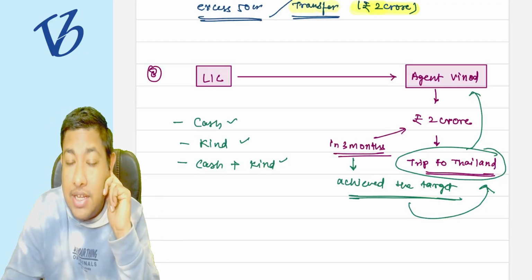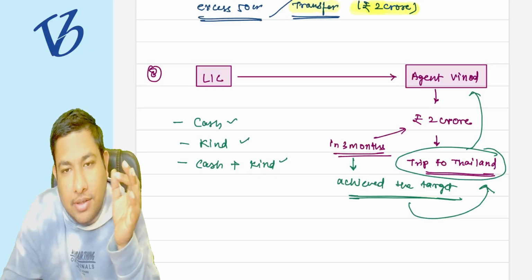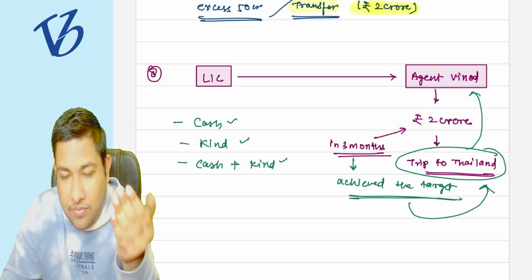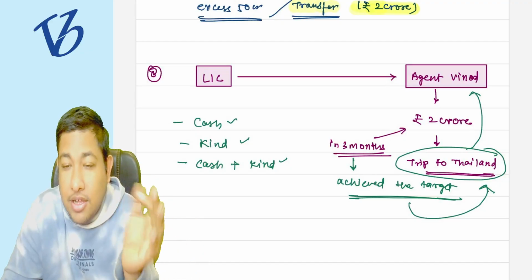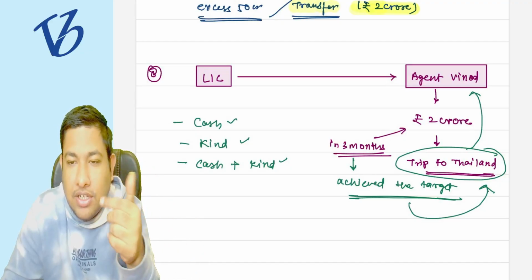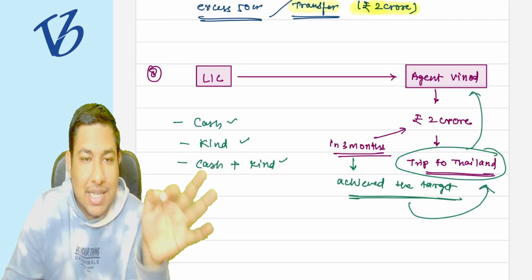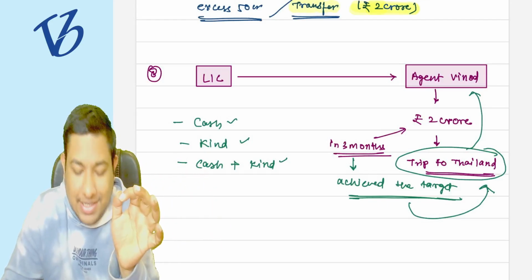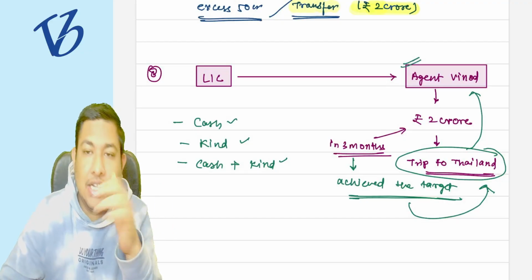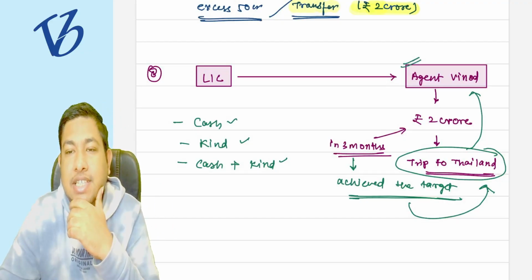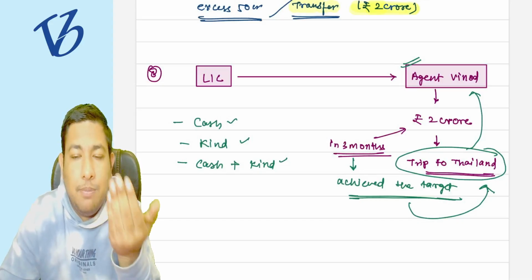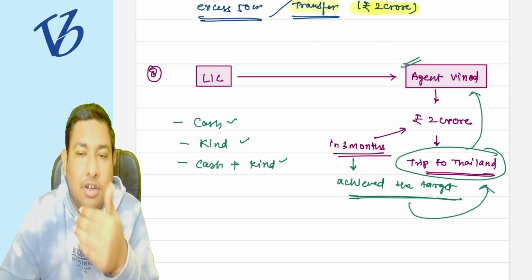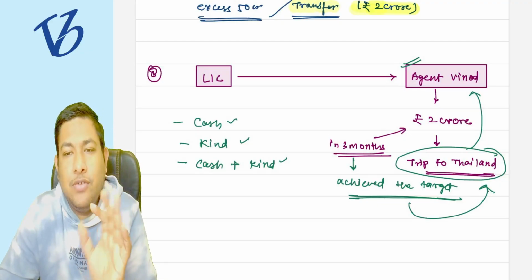So agent Vinod has achieved the target within 3 months and he got the trip to Thailand. Whatever the cost of the trip to Thailand which the company has incurred, that is going to be taxable in the hands of agent Vinod. But if it is given in cash, suppose the company LIC says that instead of the trip to Thailand, we will give you 10%.